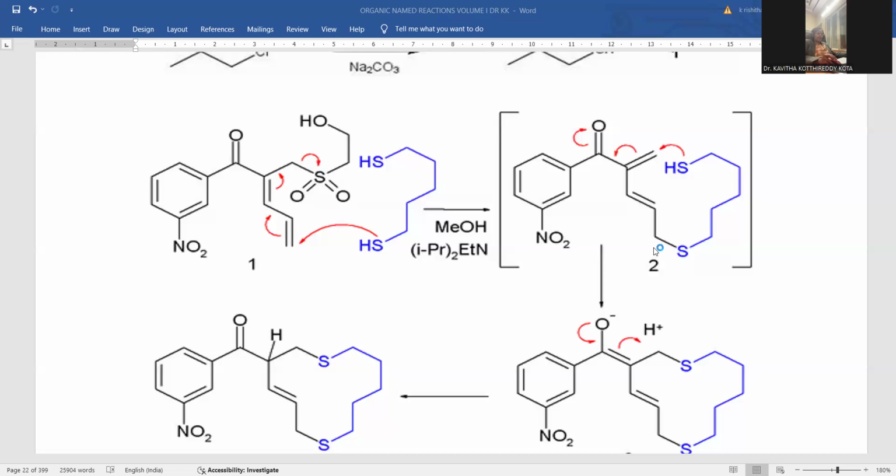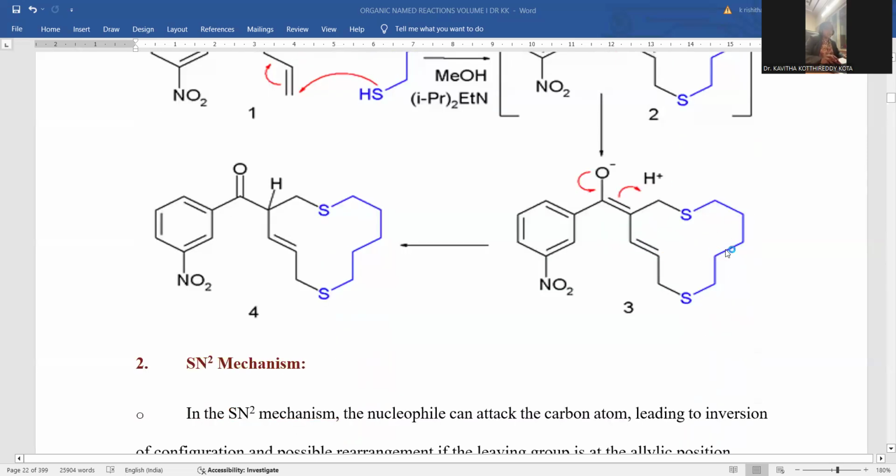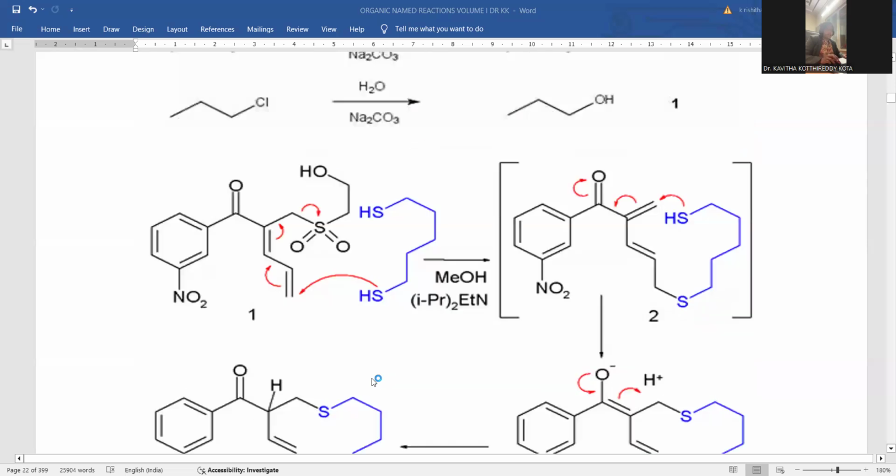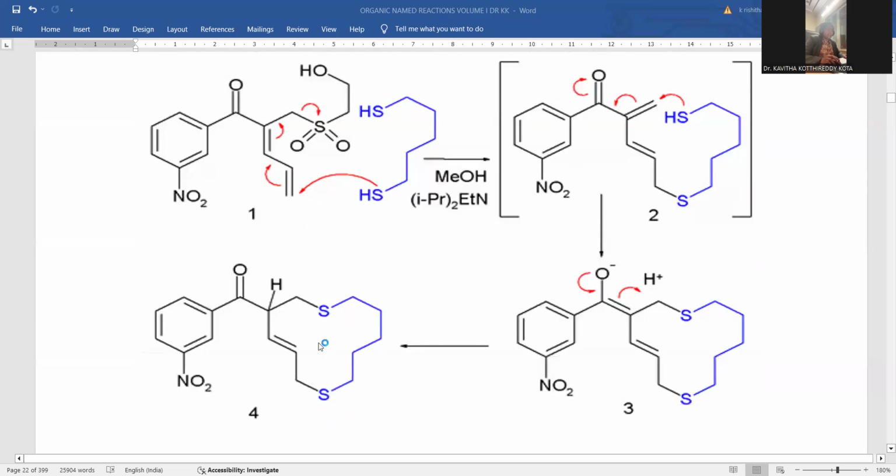Here is the new carbon to sulfur bond formation in between these two, and this pi bond is shifted, hence the single bond you can notice is observed over there, and these two carbons are indicated with a double bond, and this pi bond is shifted, giving rise to an external double bond. So this is the way new bond formation is noticed, and further cyclization takes place within the molecule, giving a puckered ring structure. There is a protonation of this one, and that phenolic form is again transformed into a ketonic one. This is the final product achieved. The entire mechanism proceeded via the allylic rearrangement mechanism, right?